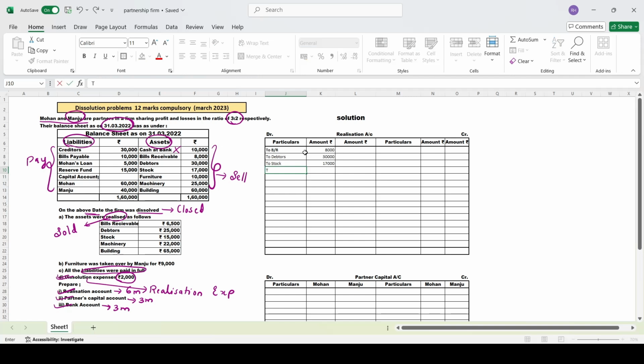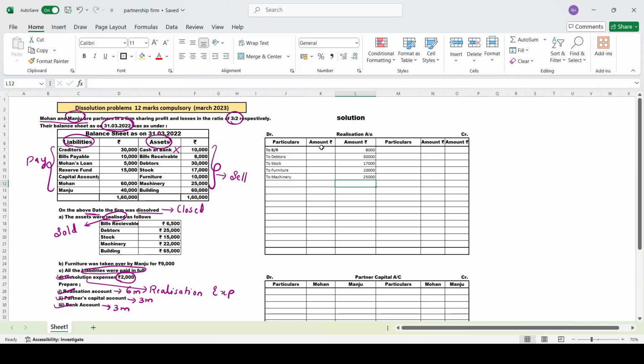Next, To Furniture. I hope you people are concentrating. I am recording only one item at a time. Furniture is 10,000. Next, To Machinery. Machinery is 25,000.